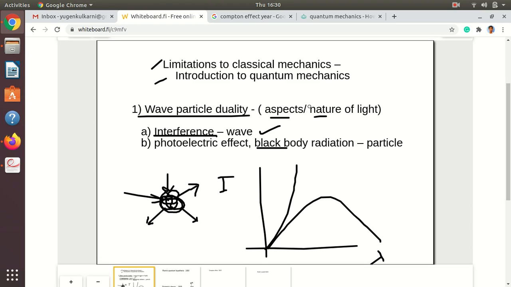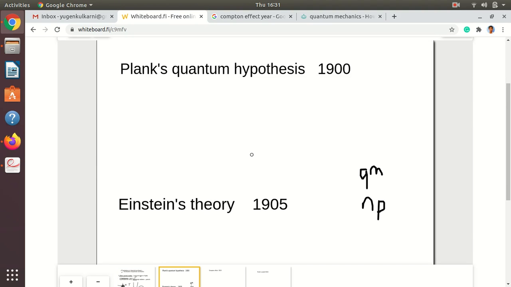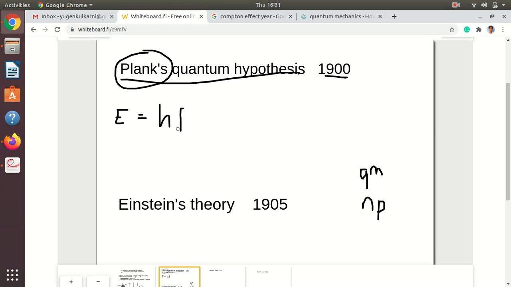So to answer this, we need to go to the timeline of the discoveries of these effects and the theories put forward. So first of all, Planck gave the quantum hypothesis in this year. What he suggested was that the energy of the light is related with some constant, which we call the Planck constant to honor this great scientist. He gave this h number, which we call Planck constant, and frequency of the light.